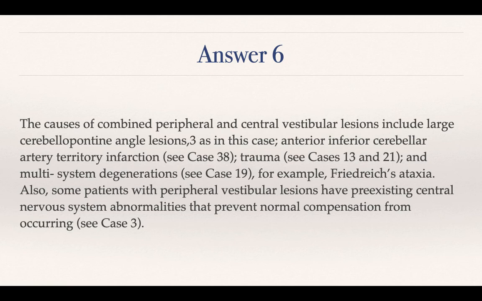as in Friedreich ataxia. Also, some patients with peripheral vestibular lesions have pre-existing central nervous system abnormalities that prevent normal compensation from occurring. So, if the person already has some central nervous system abnormalities, and on top of it the person develops even a vestibular neuritis, that individual will not compensate well.